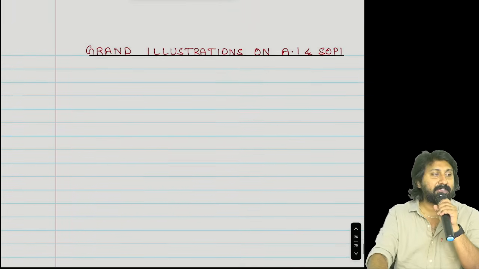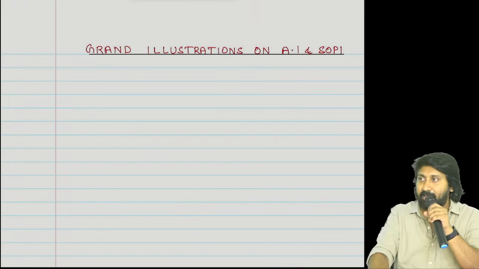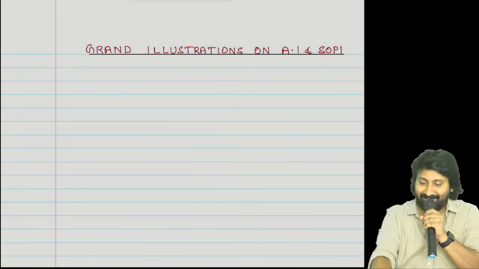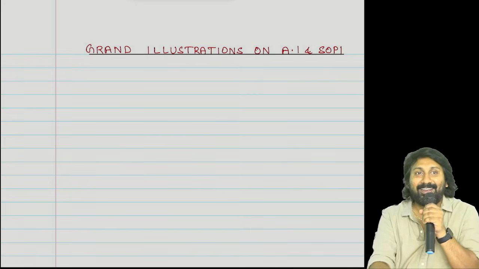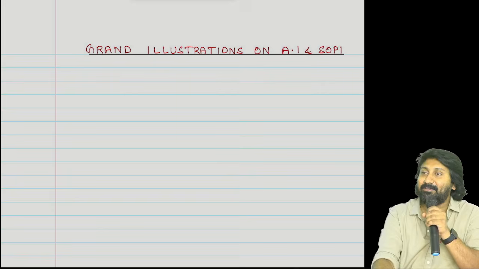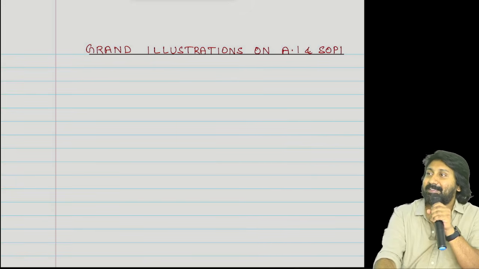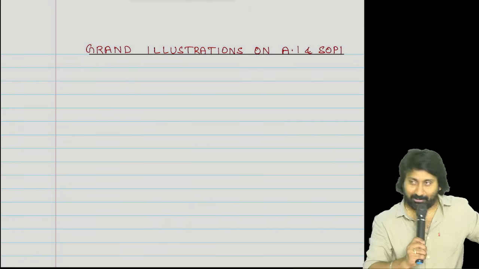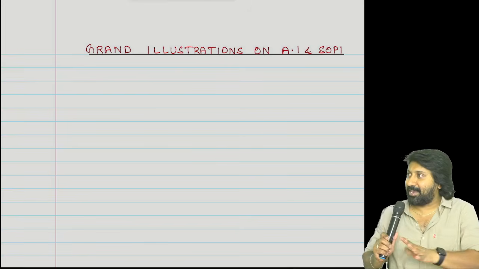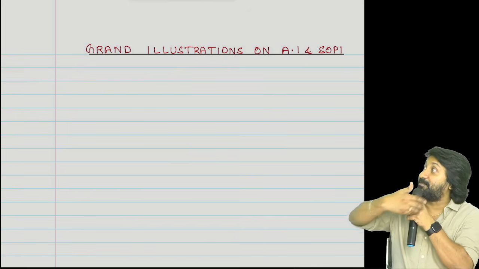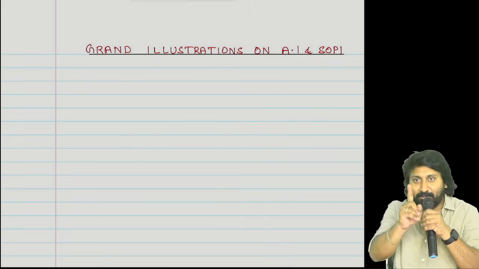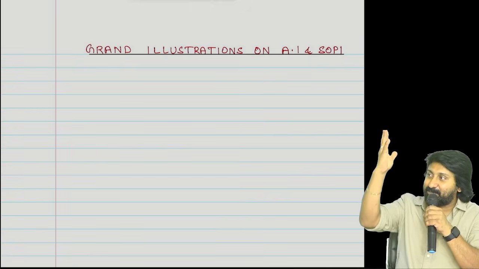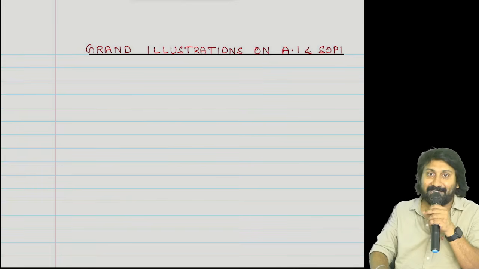Then we will start doing grand illustrations on artificial intelligence. What is AI? Agricultural income. Second one, SOPI means what? Scheme of partial integration. On this, grand illustrations from Bhagavad Gita. Okay, grand illustration means not normal. Yeah, the question itself will be for 3 pages. Do one question. Show me any book in India which has such a question. Lifetime settlement for you if you show a question like that.